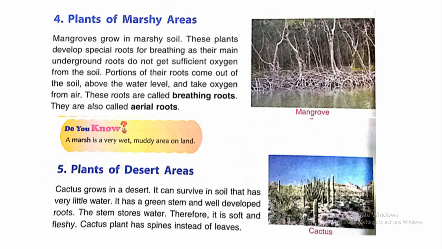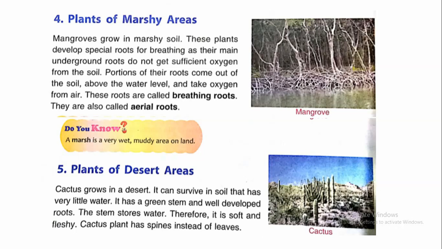It is given in Do You Know? A marsh is a very wet muddy area on land. Number 5, plants of desert areas. Cactus grows in a desert, we all know. It can survive in soil that has very little water. It has a green stem and well developed roots.